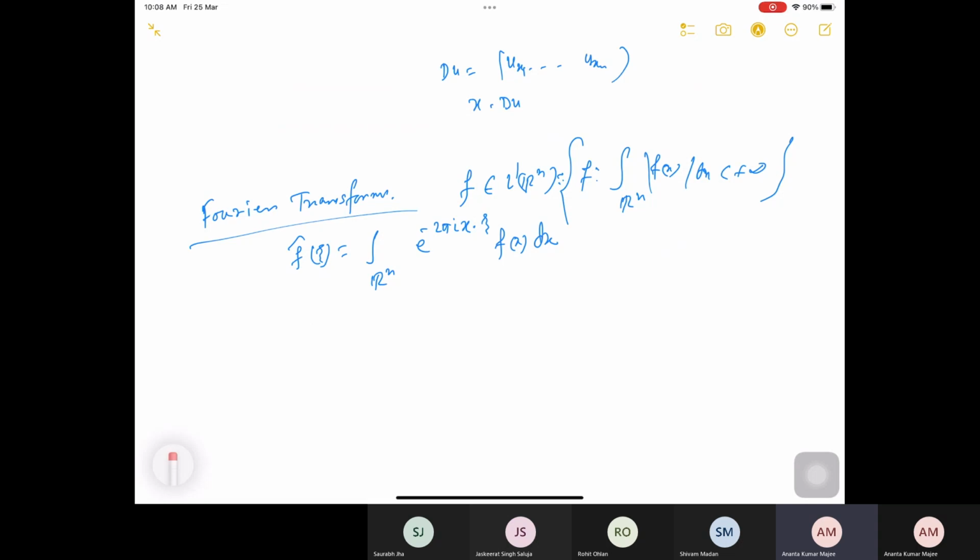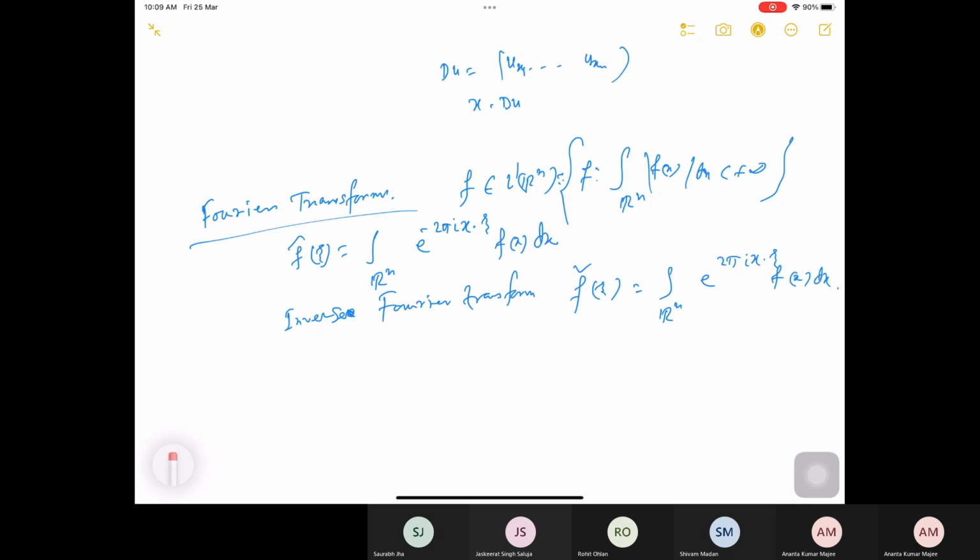Since I have a Fourier transform, I can also talk about the so-called inverse Fourier transform, which I denote by f check. So f check of zeta is the integral over Rn of e to the power 2 pi i x dot zeta, because now I do not have the minus term, times f of x dx.